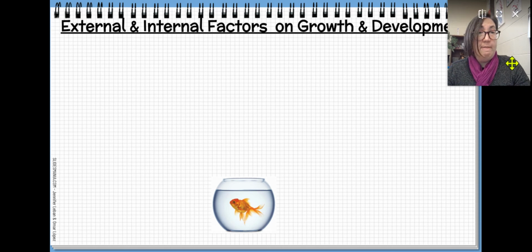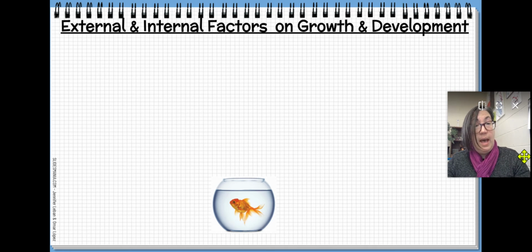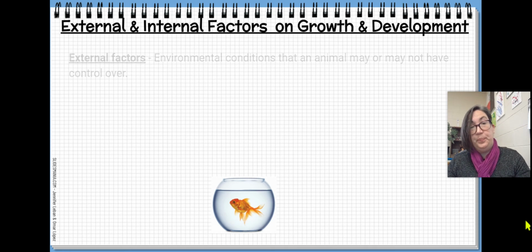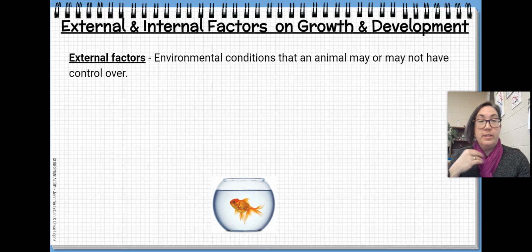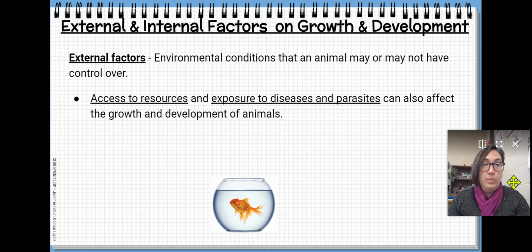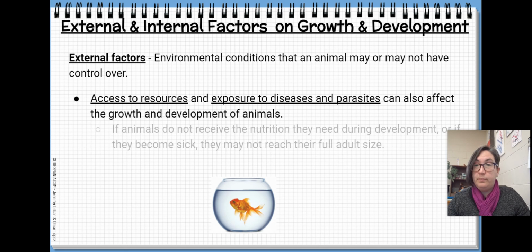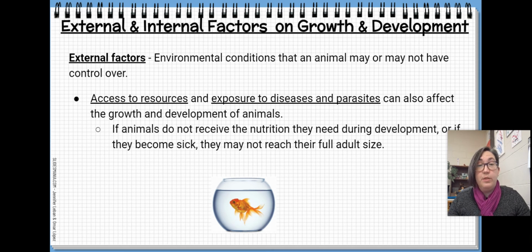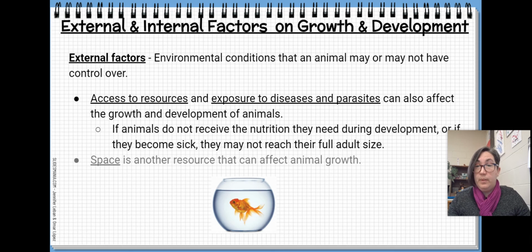All right, let's think about what factors can affect how an animal grows and develops. External factors. These are environmental conditions that an animal may or may not have control over. This includes access to resources and exposure to diseases and parasites, and these can really affect growth and development. If an animal does not receive the nutrition they need during development, or if they become sick, they may not reach their full adult size.